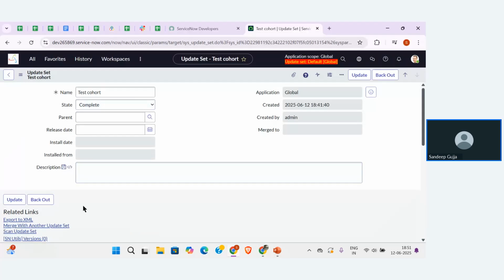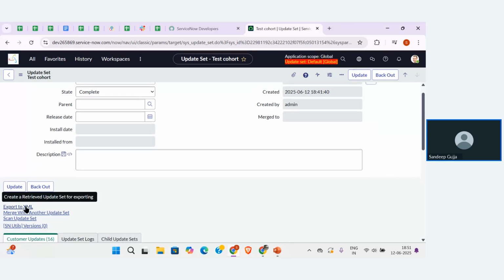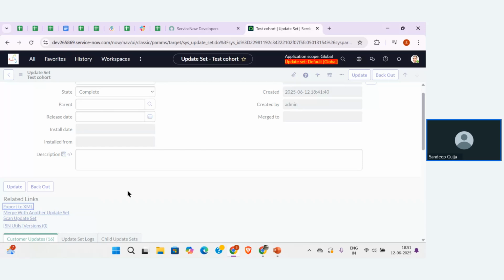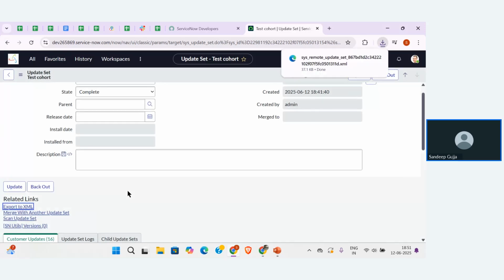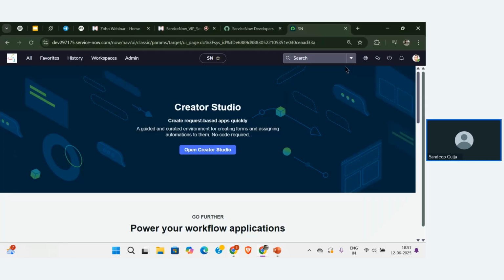For that, the first step I need to follow is to go to export to XML. Whatever configurations have been performed in this update set are moved to the XML file. Let me click on this. Automatically it will download one file for me. You can check that one file is downloaded. Now I'm going back to the second instance.